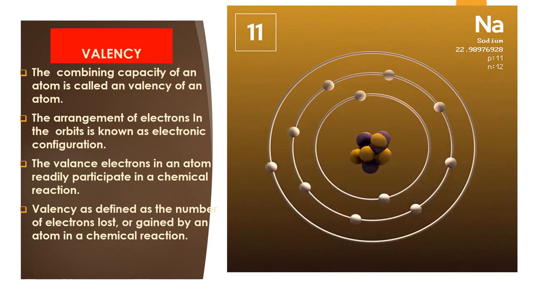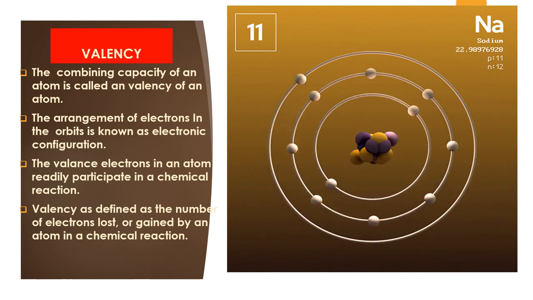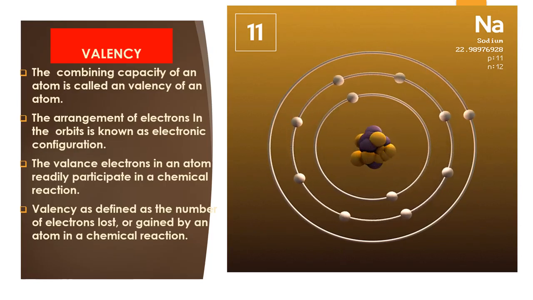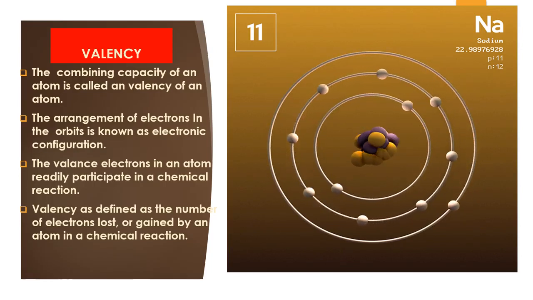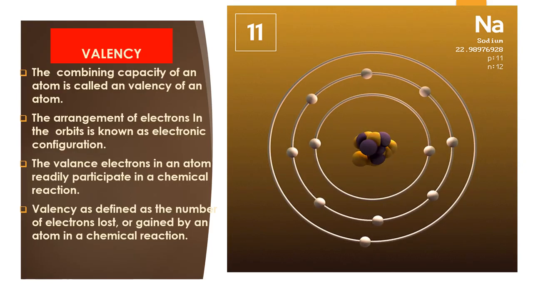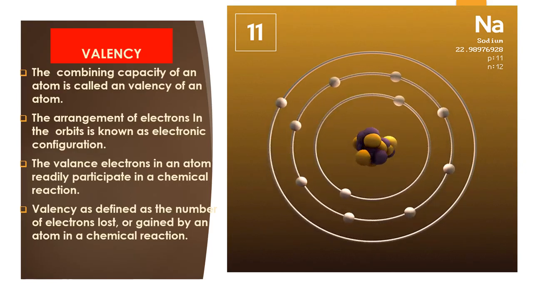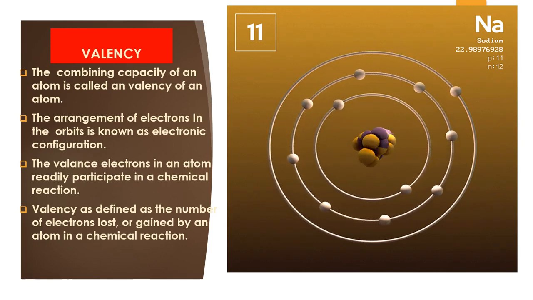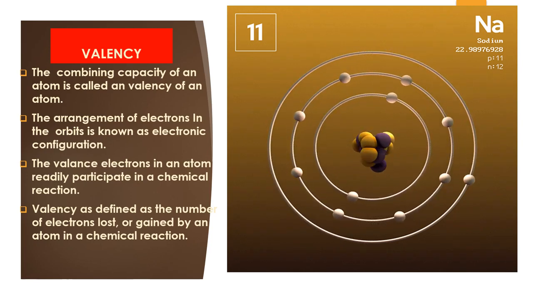The arrangement of electrons in an orbit is known as electronic configuration. See here, we have 3 orbits: 1, 2 and 3. In these the electrons are revolving around. How these electrons are arranged in the orbits, we call it electronic configuration.